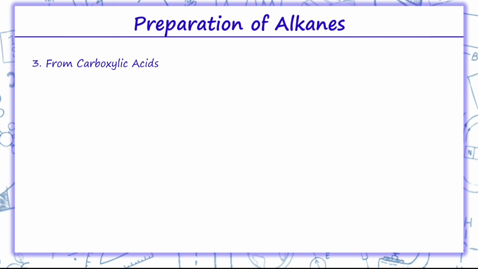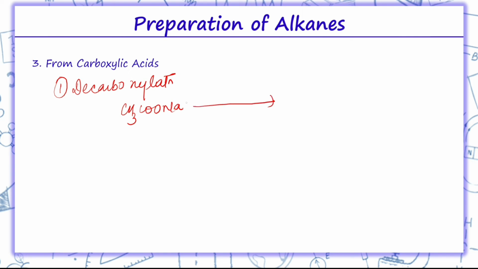The third is from carboxylic acids. So in carboxylic acid, again we have 2 methods. The one is decarboxylation. In decarboxylation, we take sodium acetate CH3COONa and along with soda lime in the ratio of 3:1, we will take NaOH and CaO. Soda lime is basically NaOH and CaO in the ratio of 3:1. From here Na2CO3 will be removed, thus we will get CH4.